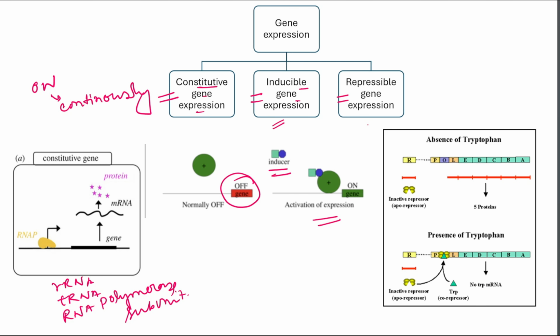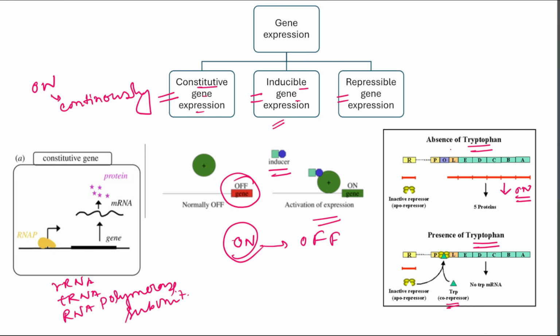So repressible gene expression is when a gene is normally turned on but can be turned off when the final product of the pathway becomes abundant. For example, in the absence of tryptophan, the cell keeps the gene active because this product is needed for survival. So here tryptophan is continuously expressed, which means the gene expression is on. But when tryptophan is abundant, then tryptophan acts as a co-repressor.